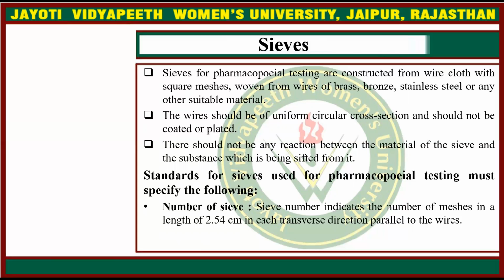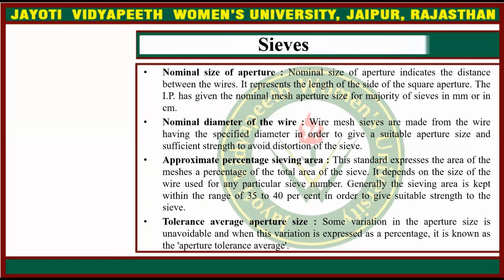Number of sieve: sieve number indicates the number of meshes in a length of 2.54 centimeter in each transverse direction parallel to the wires. Then nominal size of aperture: nominal size of aperture indicates the distance between the wires. It represents the length of the side of the square aperture. The IP has given the nominal mesh aperture size for majority of sieves in mm or in micrometer.